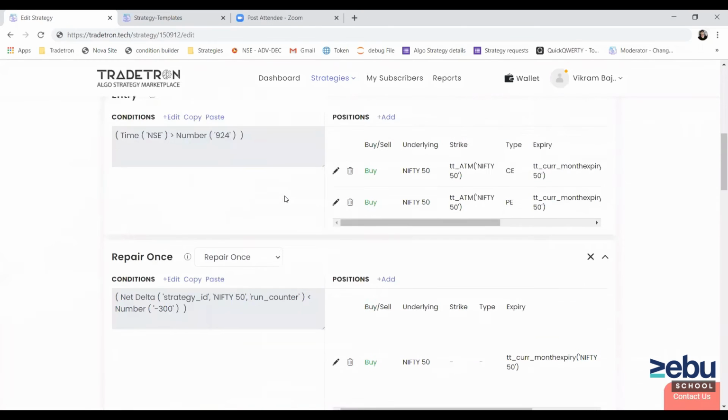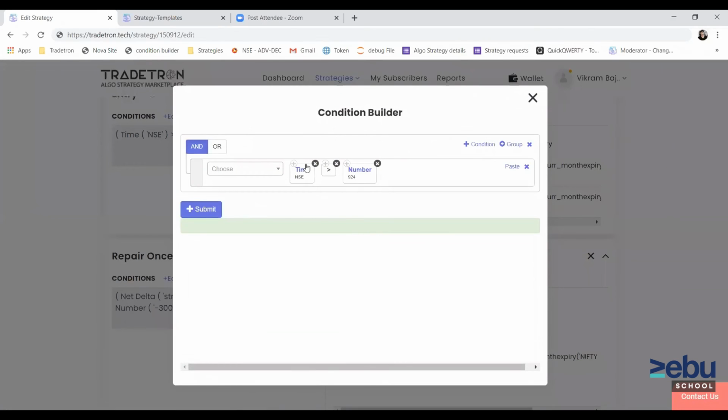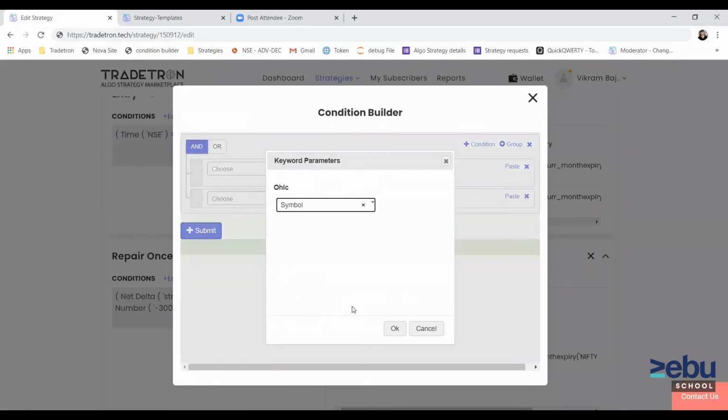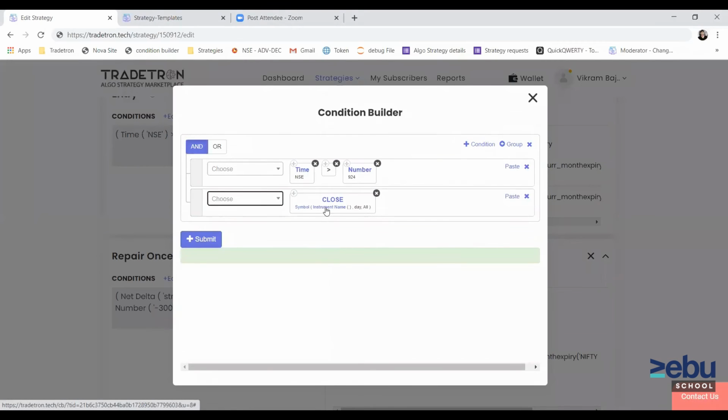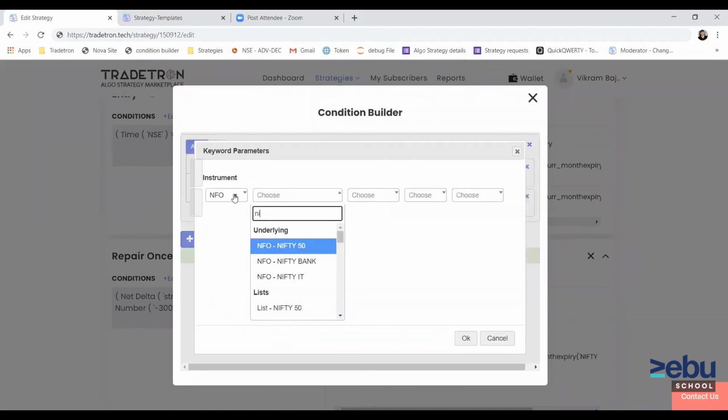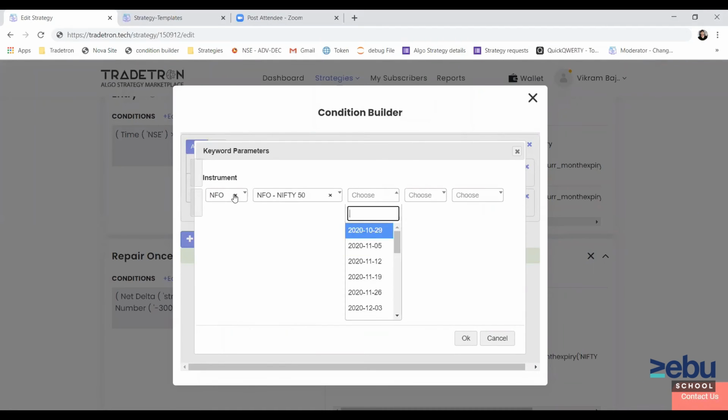And how to change the strike, or how to select the strike on which conditions will be checked, I'll show you here. Let's say in instrument, you can select exchange, Nifty, then your expiry, call or put.